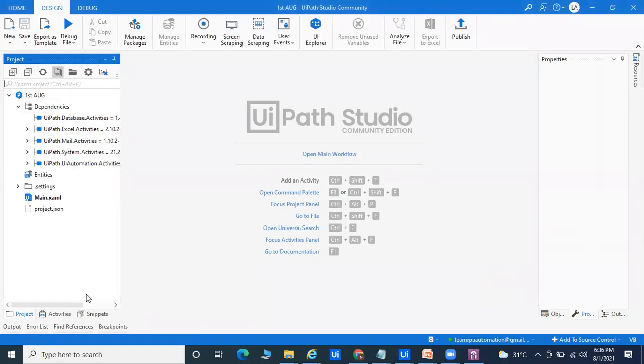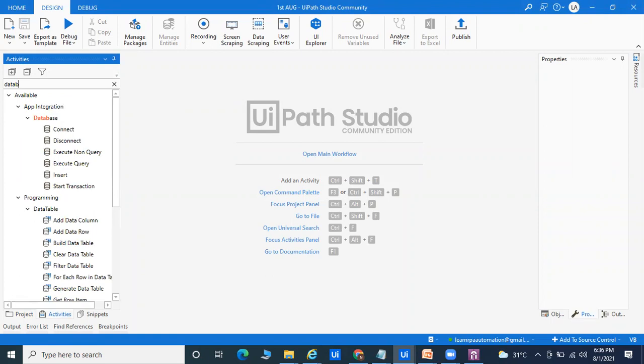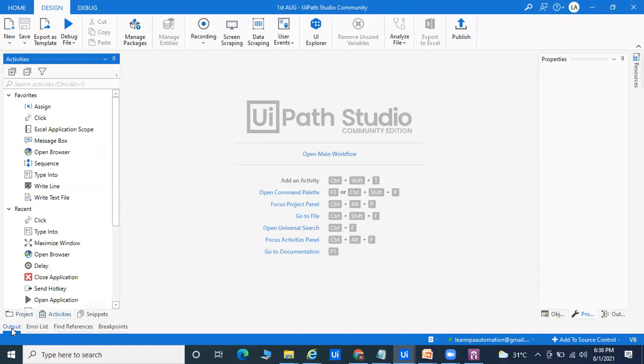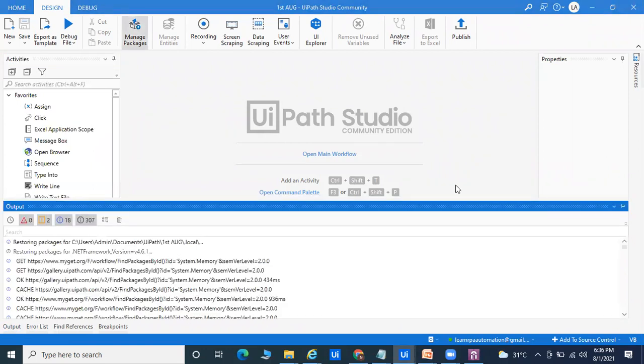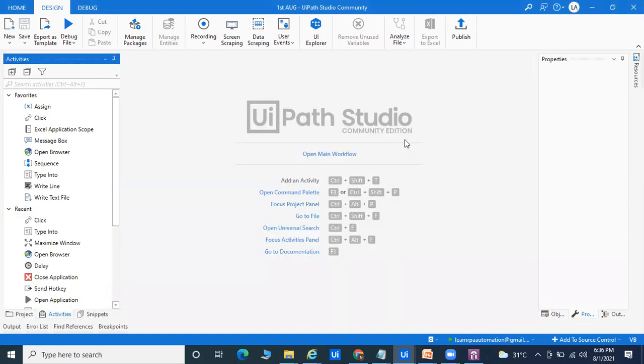Right now you can see the database here. If you come to the activities, whatever the database activities are, you will get all of them. Now I will tell you, this is called the project panel. There are lots of panels here: project panel, activity panel, output panel. On the top you can see Home, Design, and Debug. So Home, Design, Debug, this is called the interface.